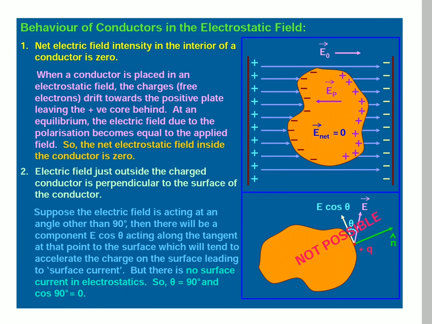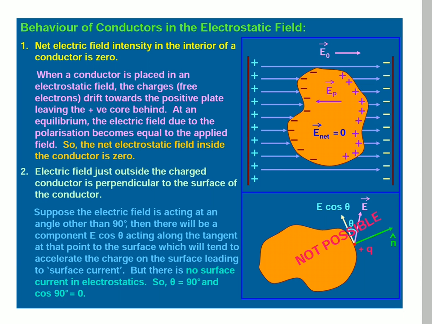When a conductor is placed in an electrostatic field, the charges drift towards the positive plate, leaving the positive core behind. At equilibrium, the electric field due to the polarization becomes equal to the applied field.